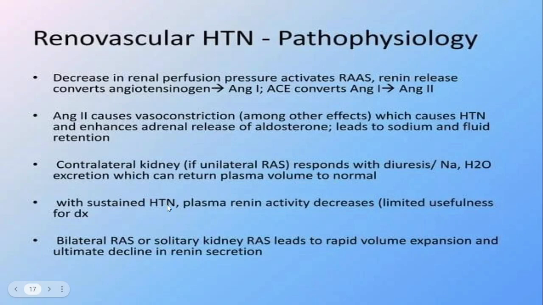With sustained hypertension, meaning hypertension retained in your body for several days, plasma renin activity decreases, right? Bilateral renal artery stenosis or a solitary kidney with renal artery stenosis leads to rapid volume expansion and ultimate decline in renin secretion, right? It can lead to a normal condition, right?